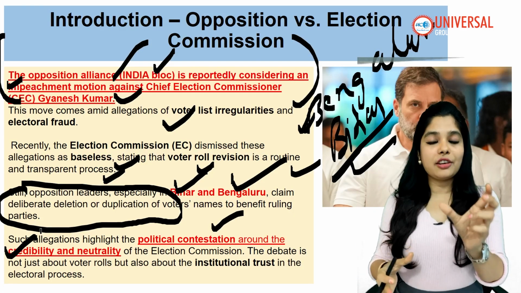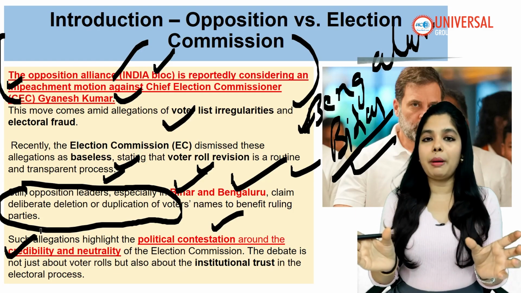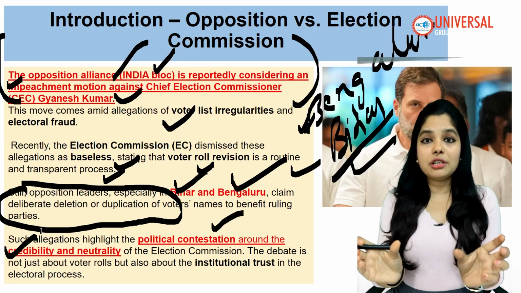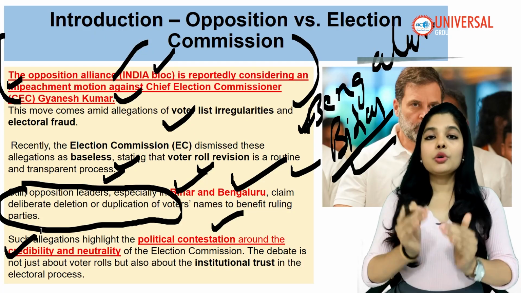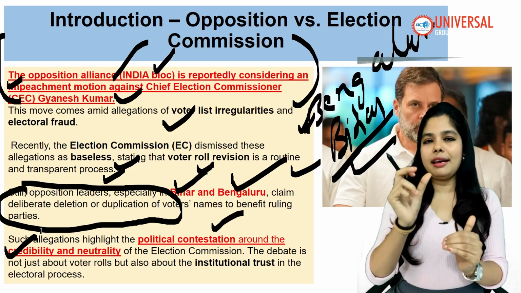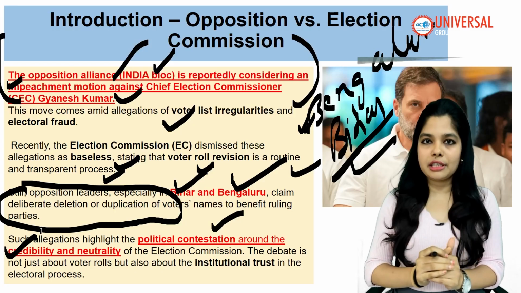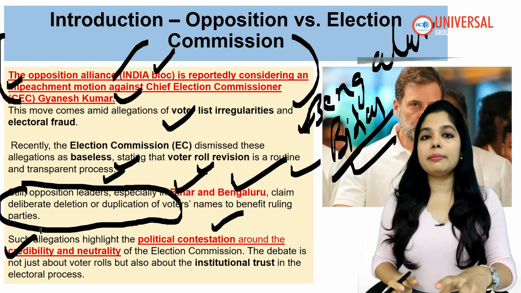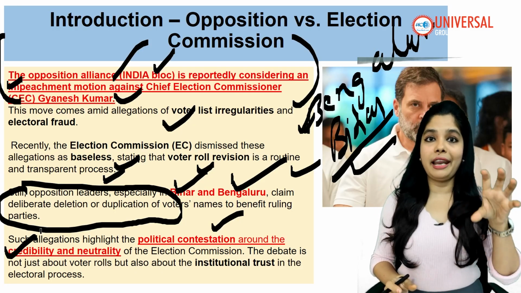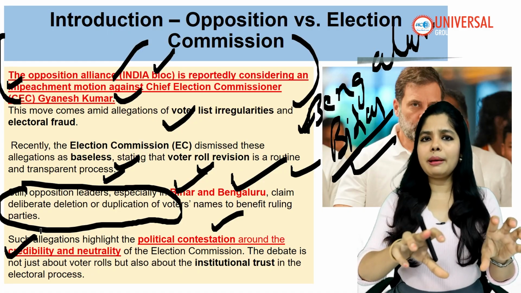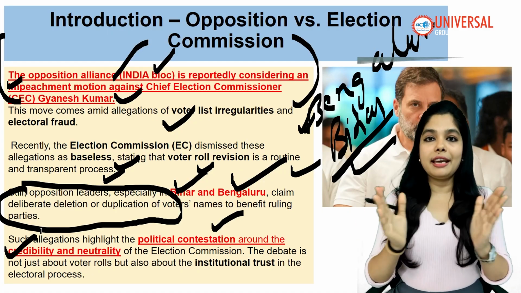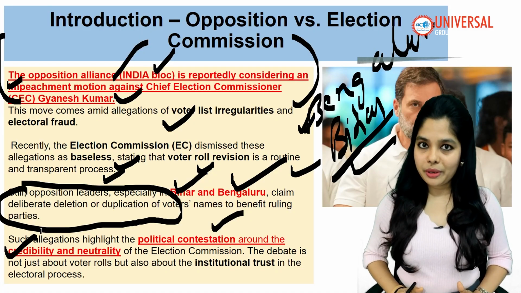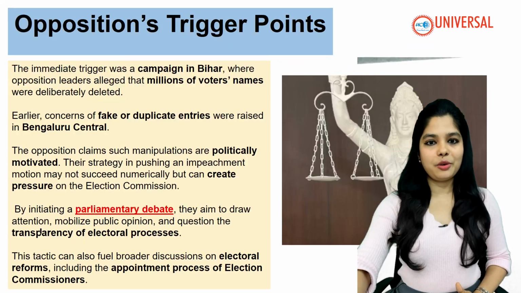The Chief Election Commissioner is equal in powers to the election commissioners. But there is a slight difference in the removal process of the Chief Election Commissioner and that of the election commissioners. Understood? Let's go forward.